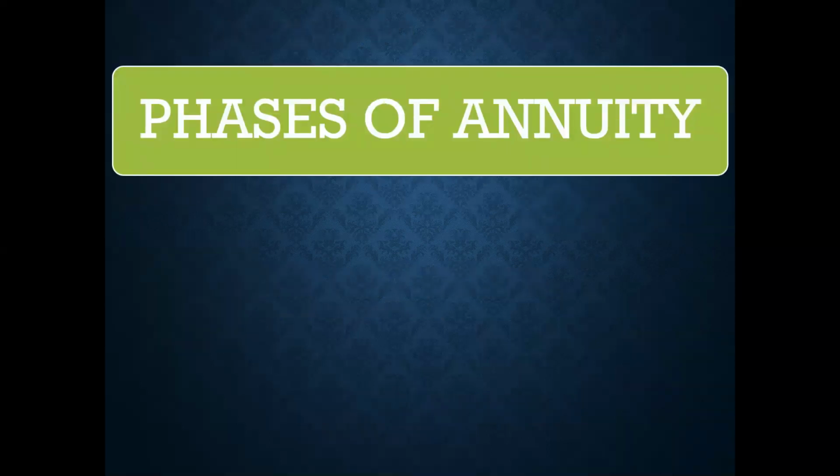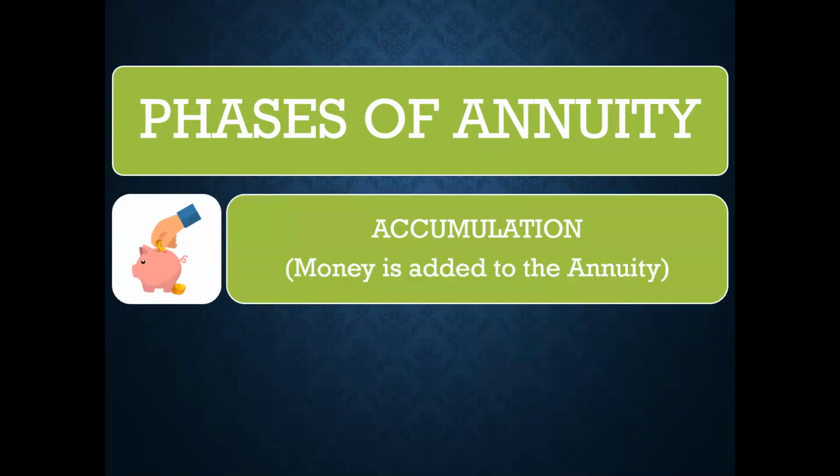Phases of annuity. Annuity has two particular phases. Number 1, accumulation phase. As the name tells you, accumulate means to collect. So money is added to the annuity. The accumulation phase includes that phase wherein money is added to the annuity. An annuity can be purchased in one single lump sum, that is single premium annuity, or by making investments periodically over time. So the money keeps on being added to the annuity account.